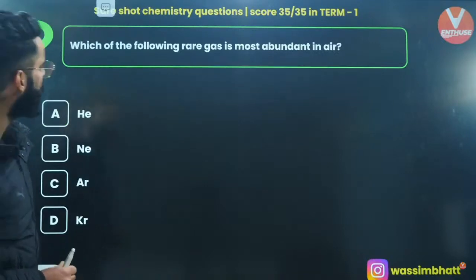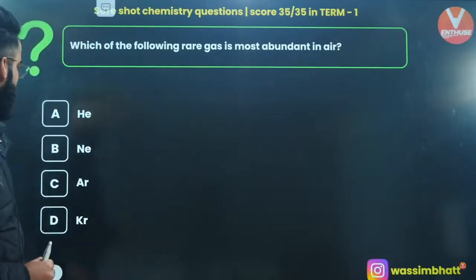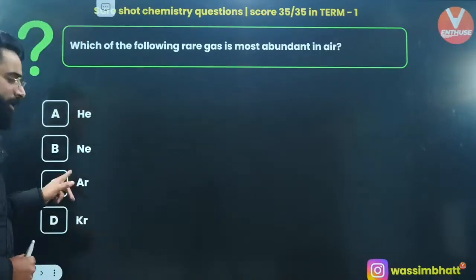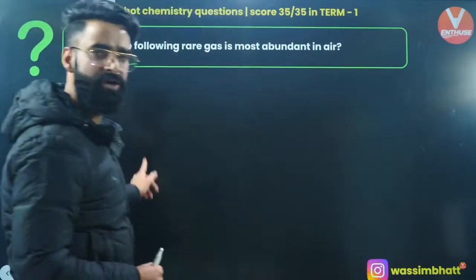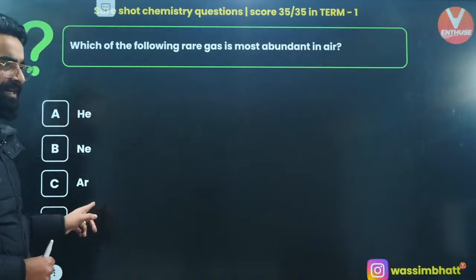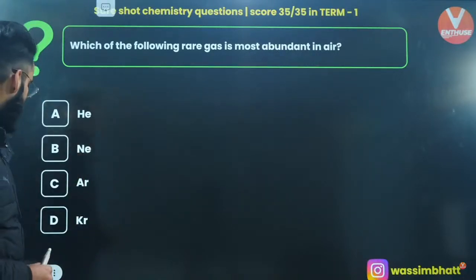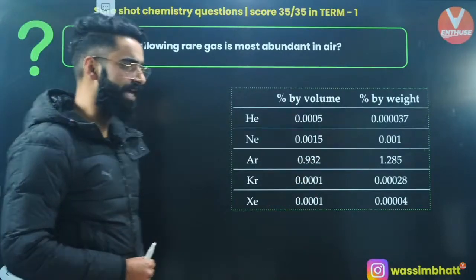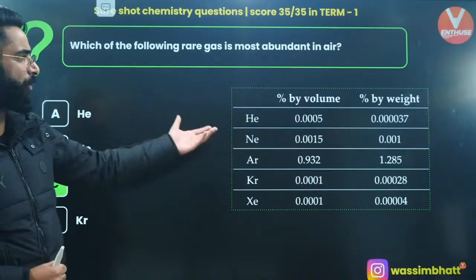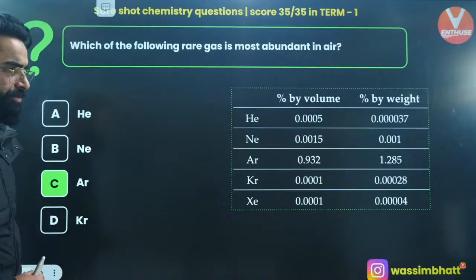Okay, one more. Which of the following rare gases is most abundant in air? Helium, neon, argon, krypton. It's going to be argon, which is most abundant among all. And these are the abundances of these gases, which are given by volume as well as by weight. You can check it out too.